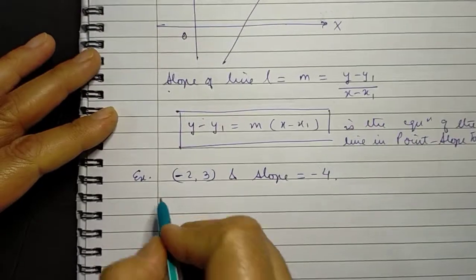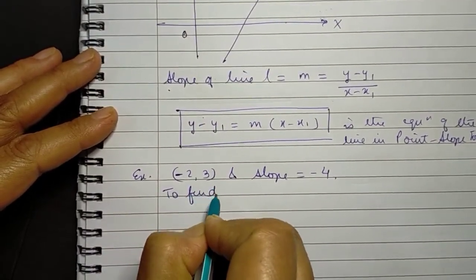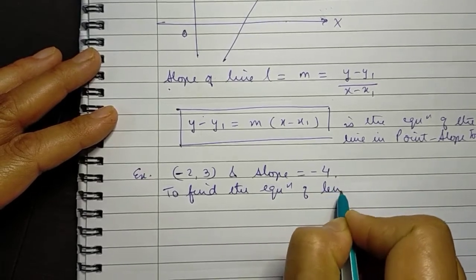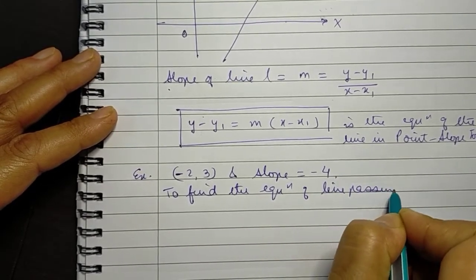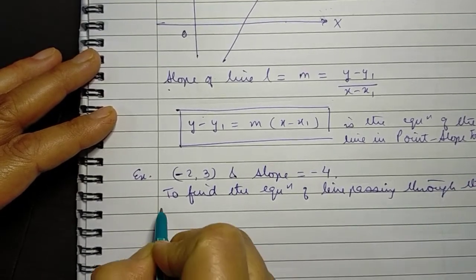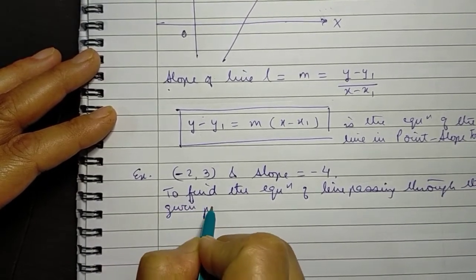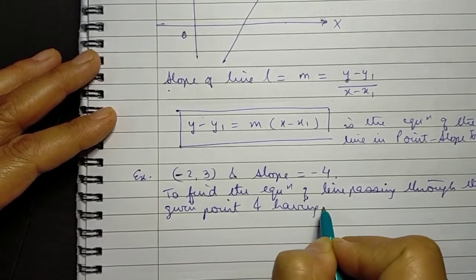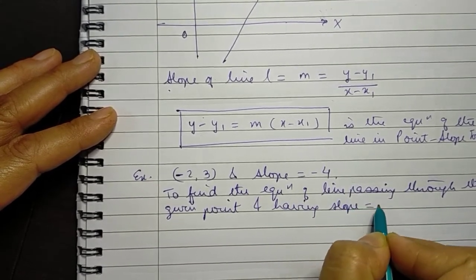So to find the equation of the line passing through the given point and having slope equal to -4.